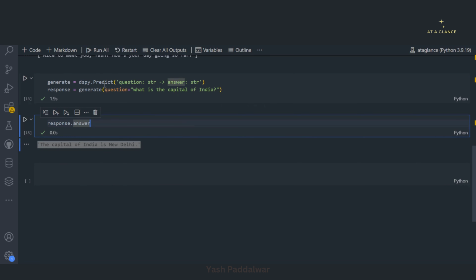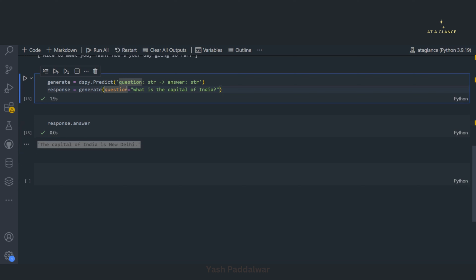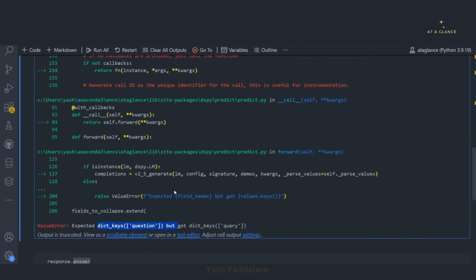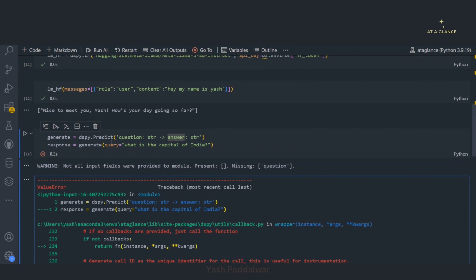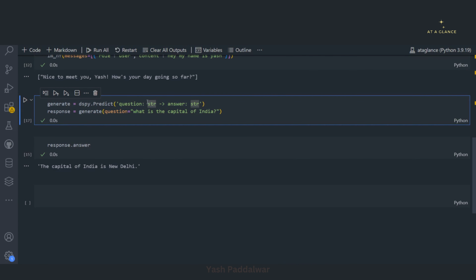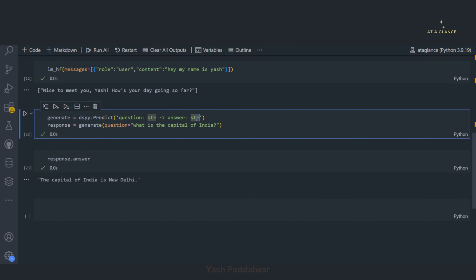Now if I try to write any other thing instead of question, let's say I write query over here and let's execute this. See, it is throwing an error that the expected value was supposed to be a question but got query. So we have to be careful while passing on the names. So this is also very significant. Whatever data type you pass over here, it has to be strictly in that format only, because this DSPy is very sensitive to whatever you define as a signature.